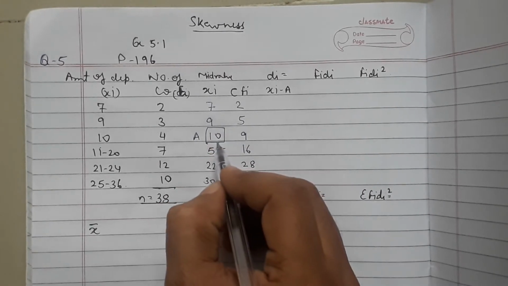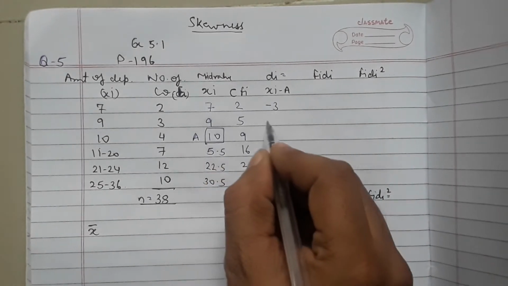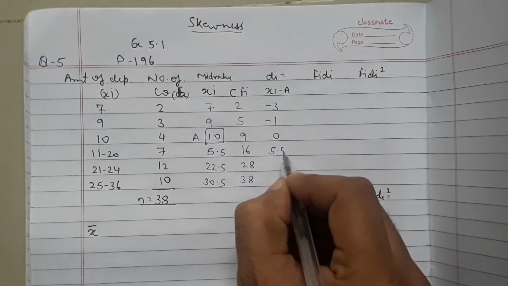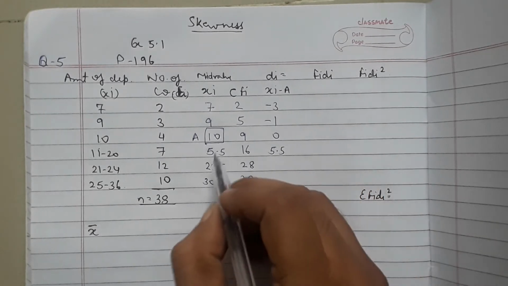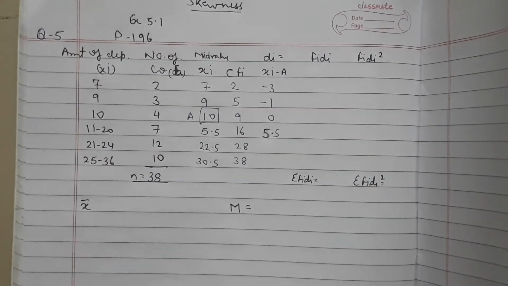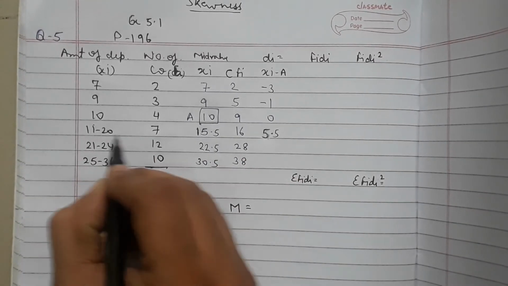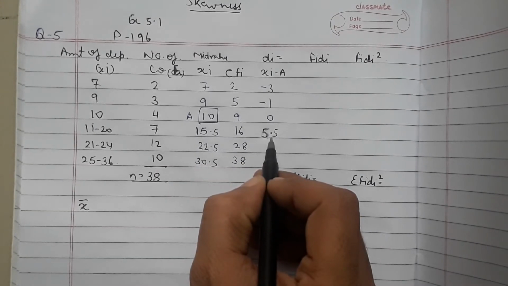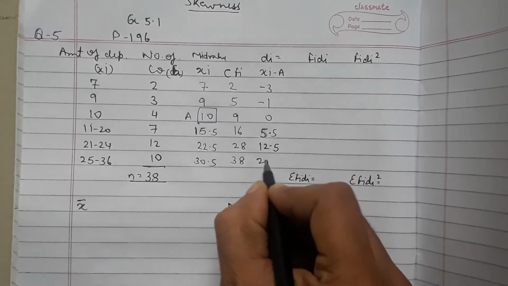So 7 minus 10 gives minus 3, 9 minus 10 gives minus 1, and 10 minus 10 gives 0. Then 5.5, 12.5, 20.5.